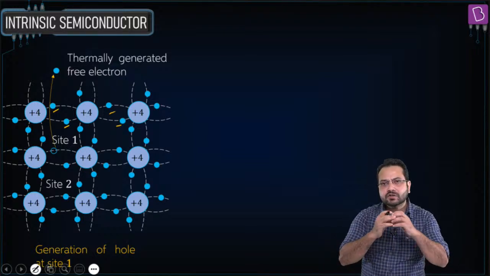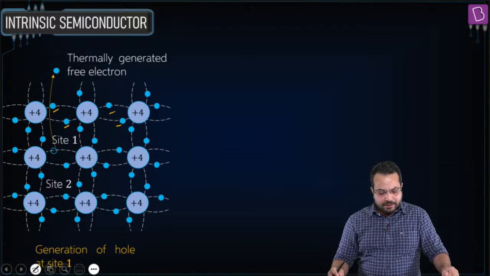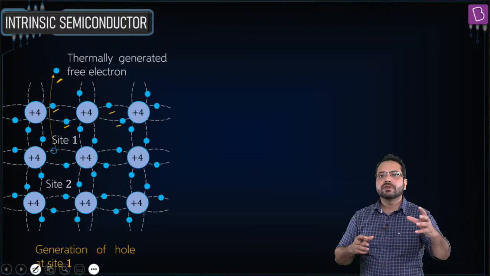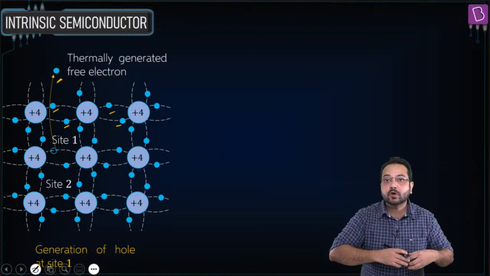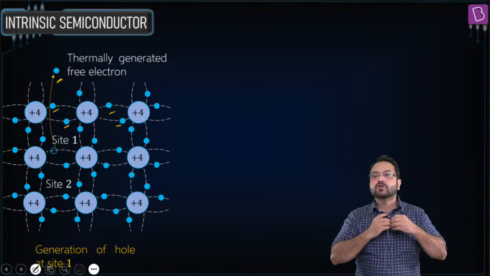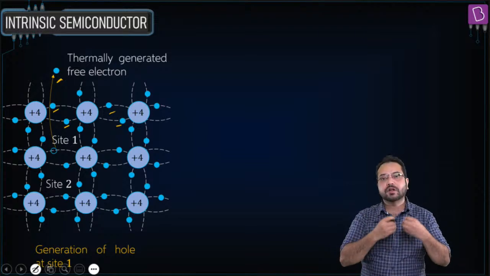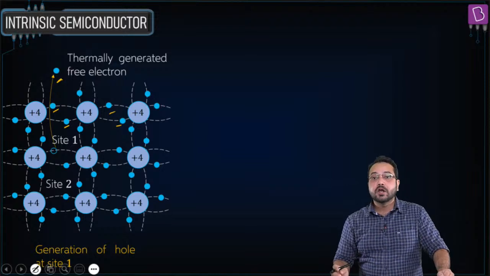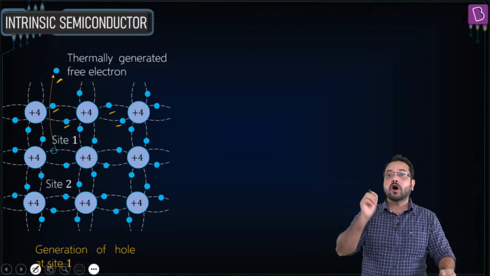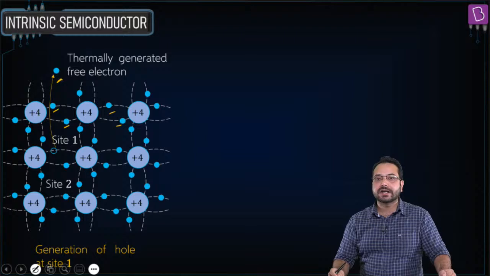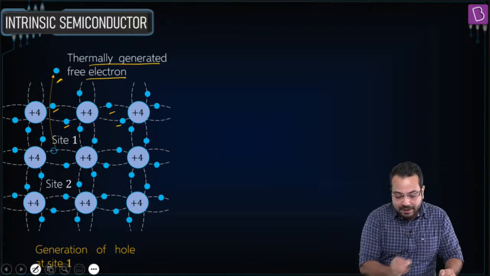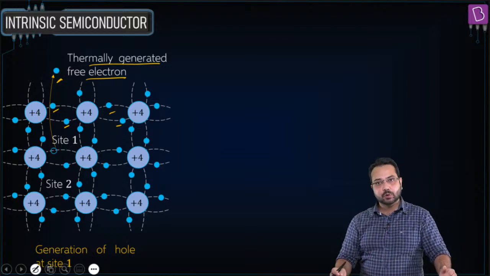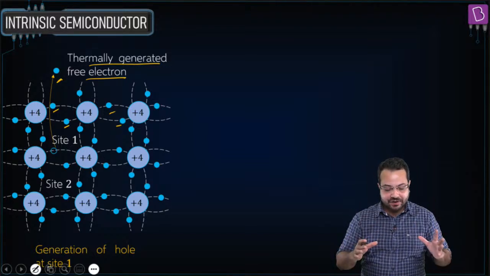This covalent bond is going to break, and if this covalent bond breaks, then this electron is going to become free. Now it is free to move. Obviously it is not going to go out of the metal, but it is going to become free to move around in the crystal lattice, which means it will be capable of conducting electricity, and this is known as a thermally generated free electron. We have used heat energy to do that, so it is called a thermally generated free electron.